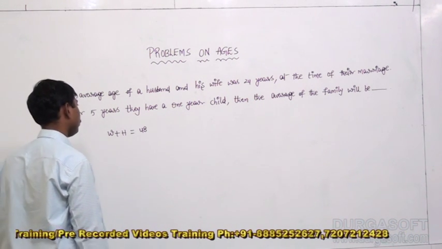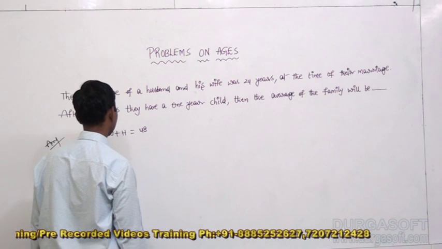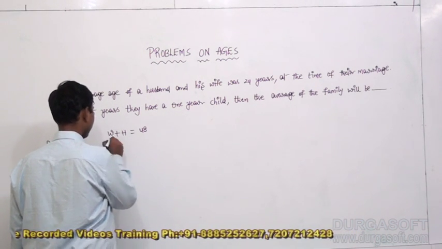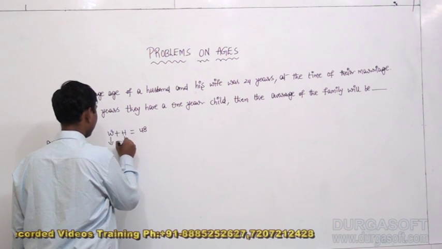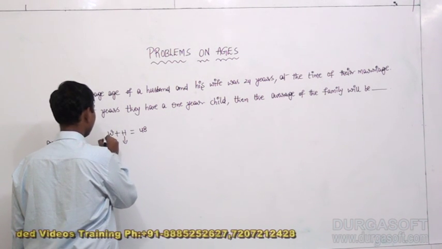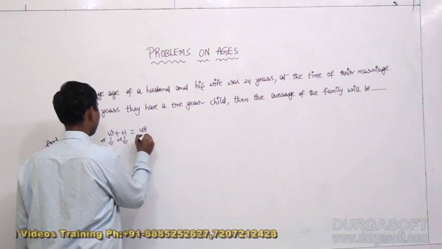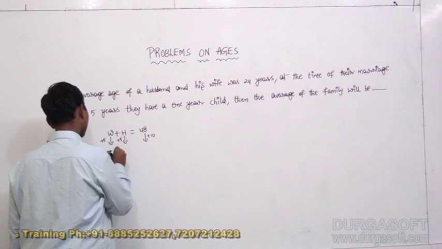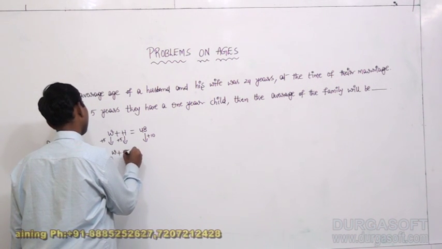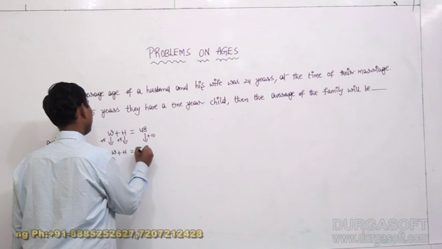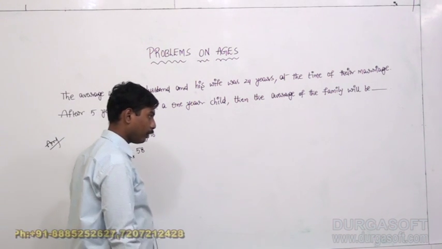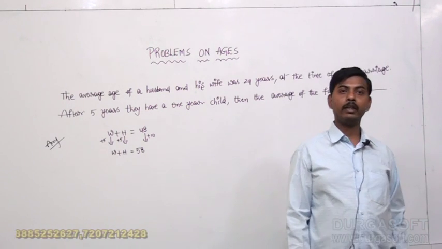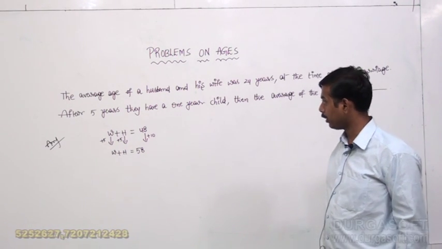After 5 years means in 5 years of a duration, wife has to increase 5 years and even husband also should increase 5 years. Because of these two people, how much summation should be affected here? 10. What is the present summation of a wife and husband? The present summation of a wife and husband should be 58 years, if their summation was 48 years at the time of their marriage, right?